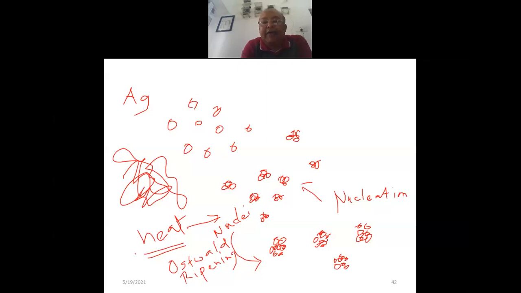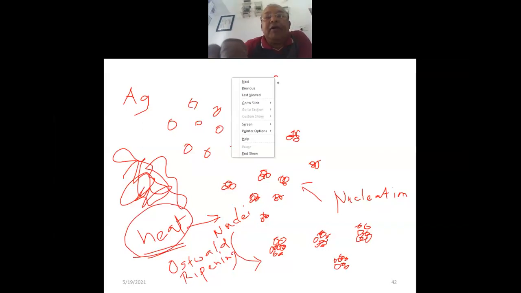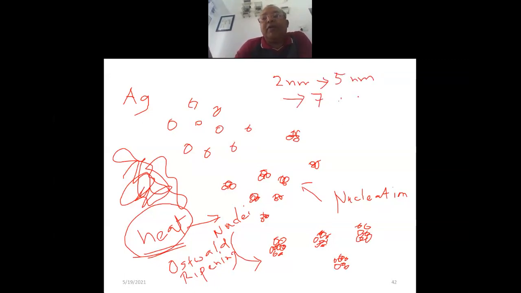That means starting with maybe 1 or 2 nanometer nuclei, this will go on increasing, maybe 5 nanometer. Maybe next we are going to 7 nanometer. So the process will go on that way. 7 nanometer, maybe the next one will be 15 nanometers.